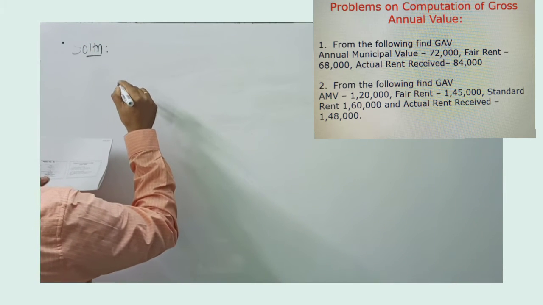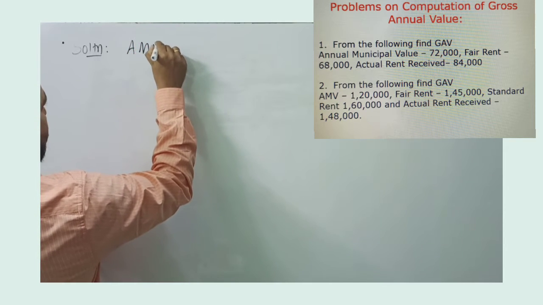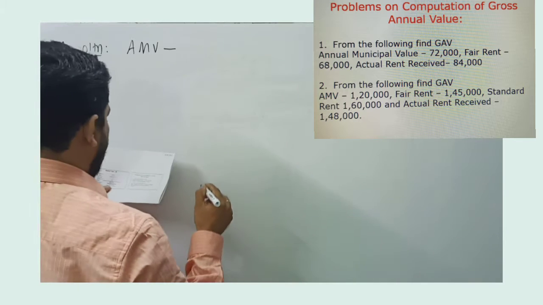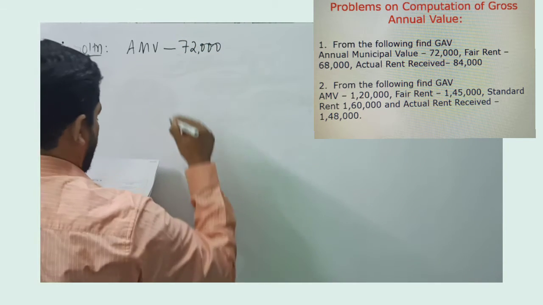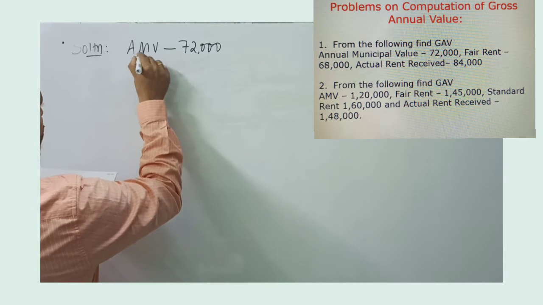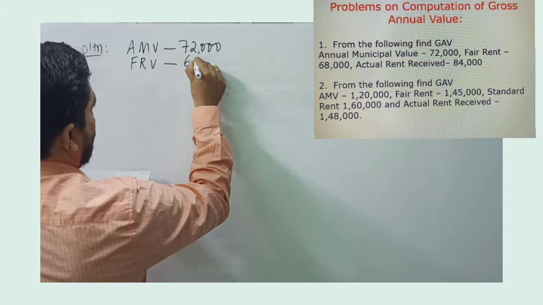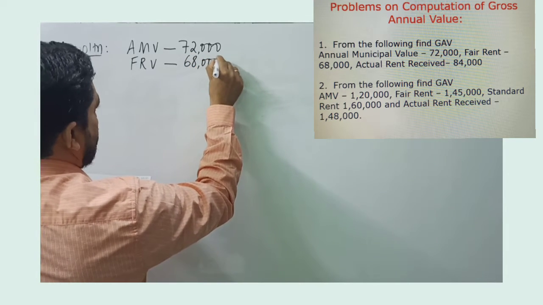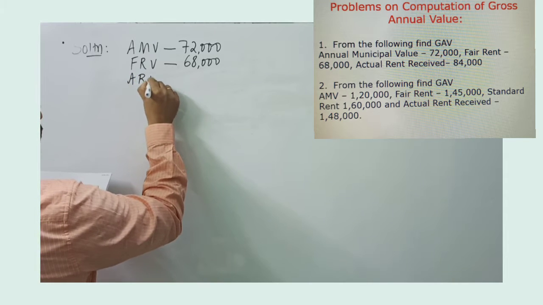Given in the problem is annual municipal value. I call that as AMV. AMV is 72,000. Fair rental value is also given. The amount is 68,000. Then we have actual rent received.